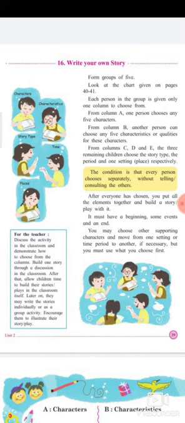From column A, one person chooses any 5 characters. From column B, another person can choose any 5 characteristics or qualities for these characters. From columns C, D, and E, the 3 remaining children choose the story type, the period, and one setting place respectively. The condition is that every person chooses separately without telling or consulting the others.